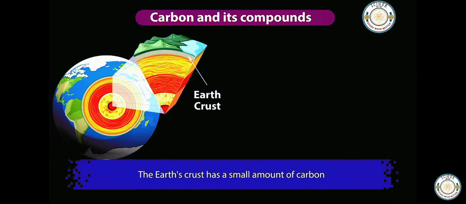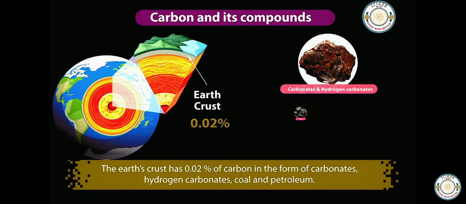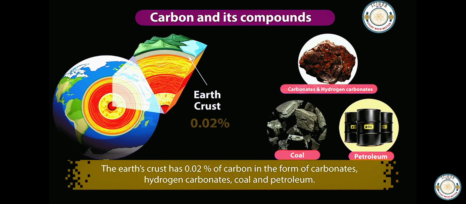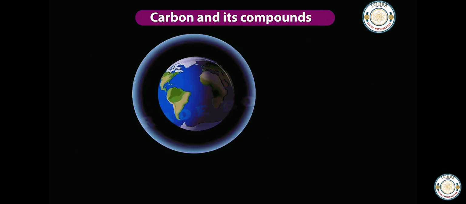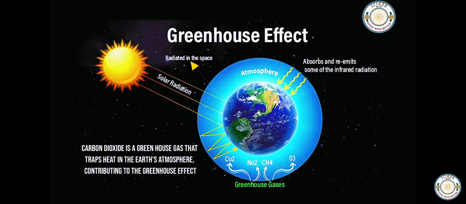The Earth's crust has a small amount of carbon, about 0.02%. It exists as carbonates, hydrogen carbonates, coal, and petroleum, which are important for energy and industries. The atmosphere has 0.03% of carbon dioxide, which helps to regulate the Earth's temperature through the greenhouse effect.